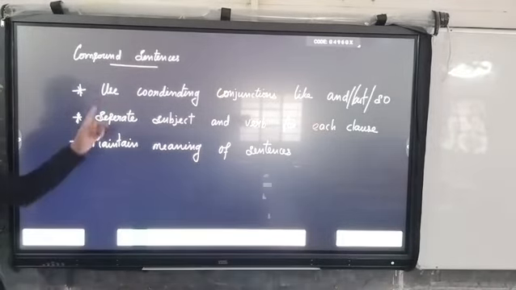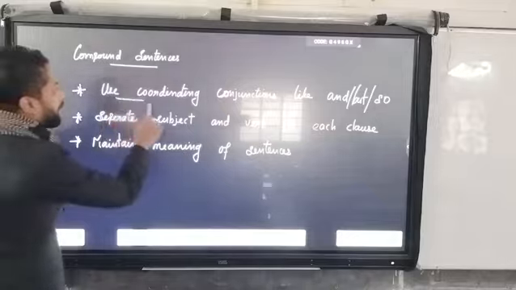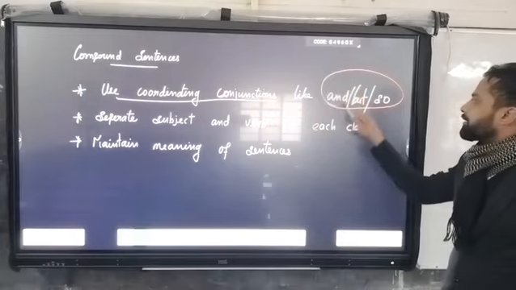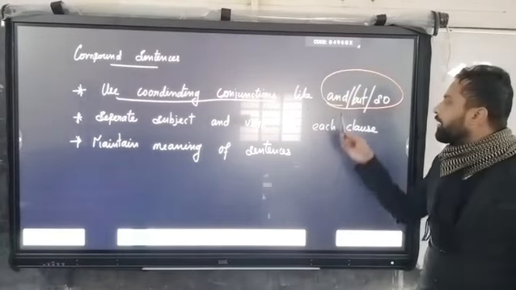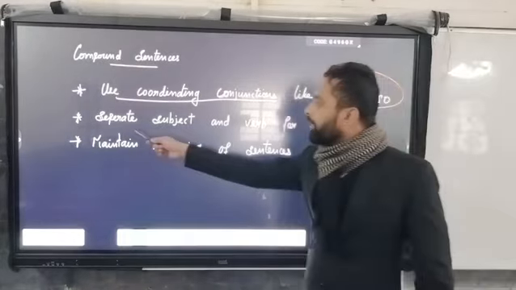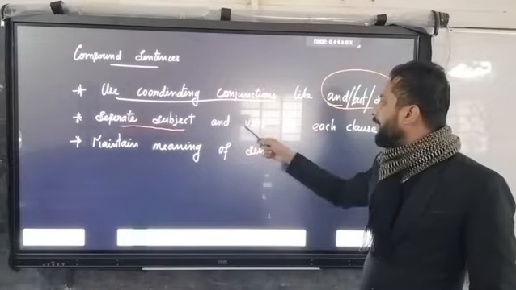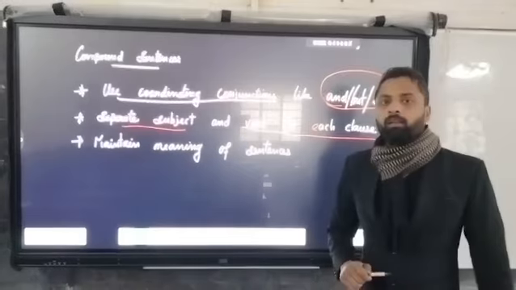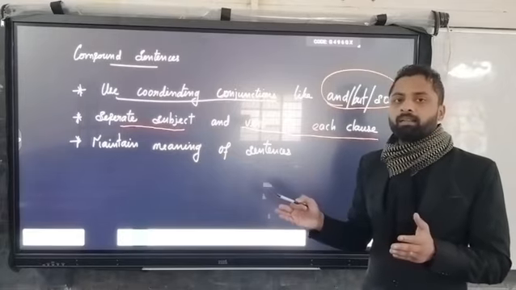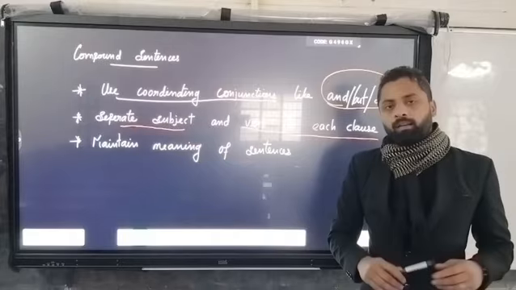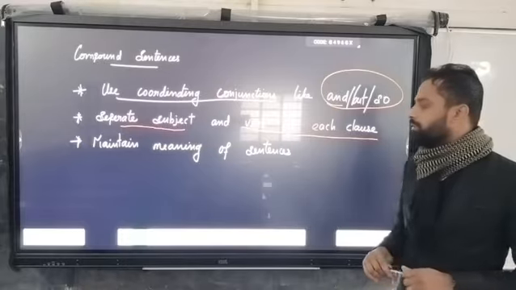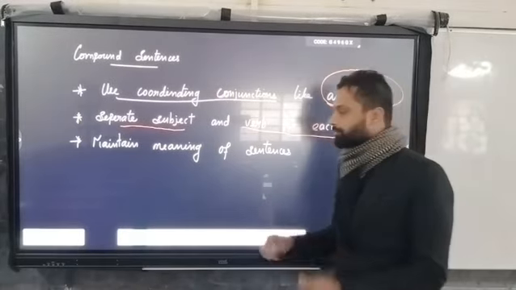Then in a compound sentence, we are supposed to use only coordinating conjunctions like and, but, so, etc. These are the commonly used coordinating conjunctions, and separate subject and verb for each clause. We are going to write two simple sentences into one compound sentence by using these coordinating conjunctions. How can we write it?